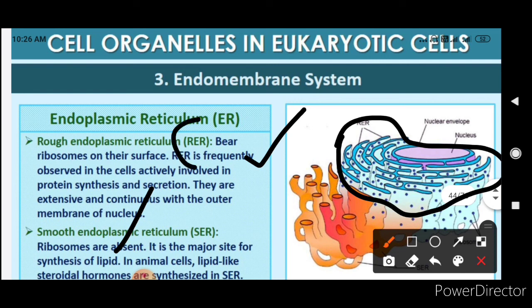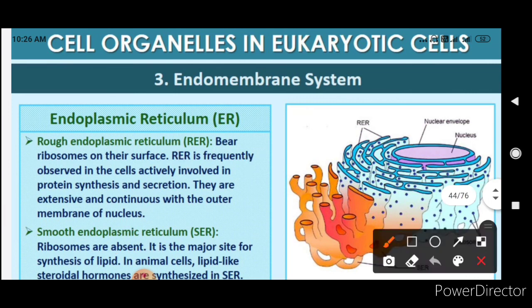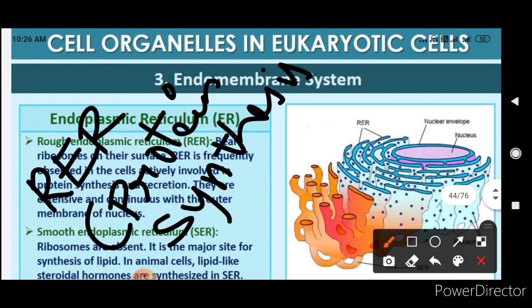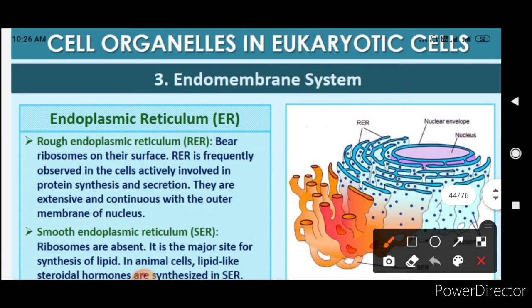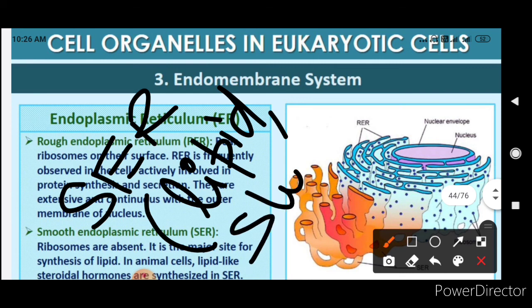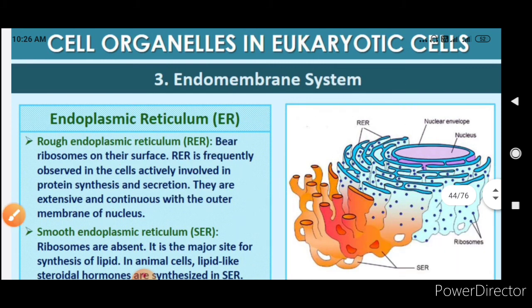So in RER ribosomes are present, so RER is responsible for protein synthesis, and SER is responsible for synthesis of lipids, steroids, etc. So RER bears ribosomes on the surface and is frequently observed in the cells actively involved in protein synthesis and secretion, and smooth endoplasmic reticulum is helpful in the synthesis of lipid.